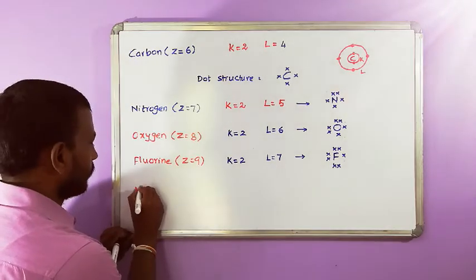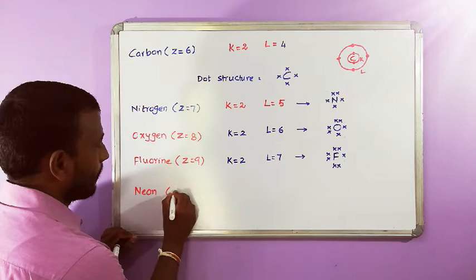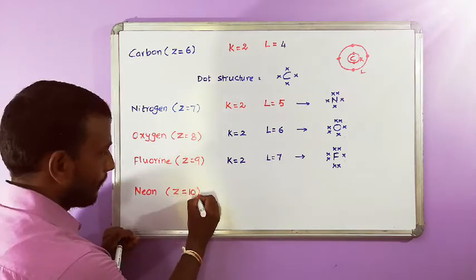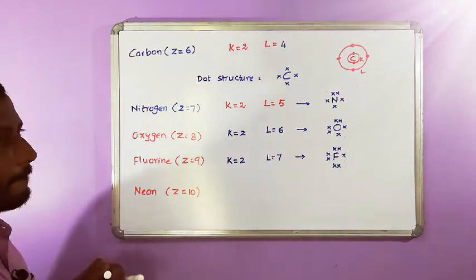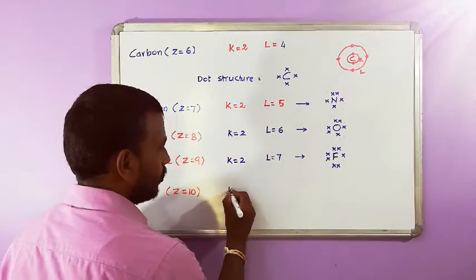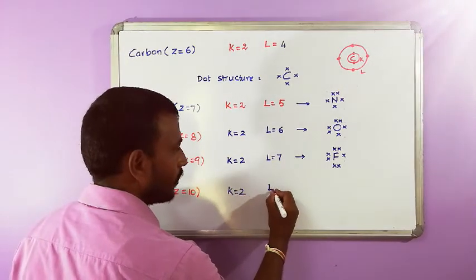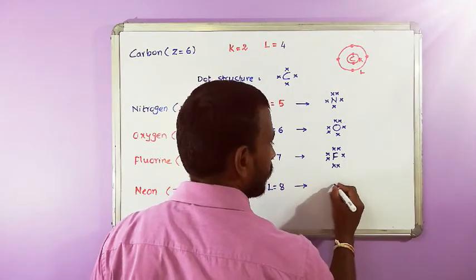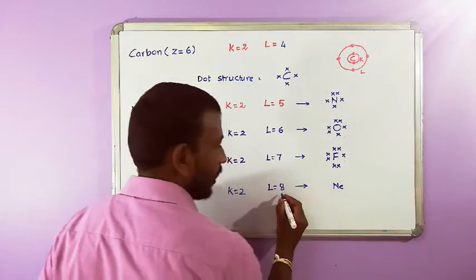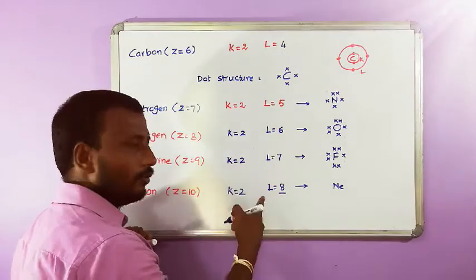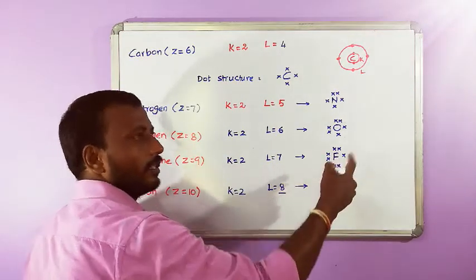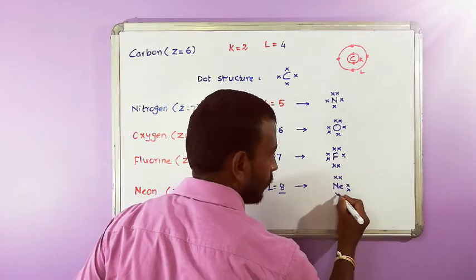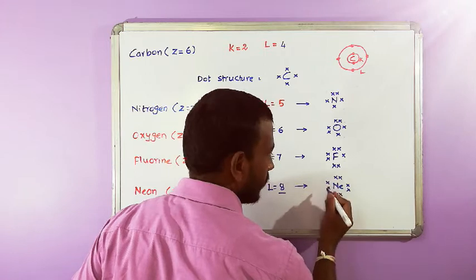Then neon. Z is equal to 10. K is equal to 2, L is equal to 8. For neon, there are 8 electrons in the valence shell. Those valence electrons are the only ones we write on the symbol of the element: 1, 2, 3, 4, 5, 6, 7, 8.